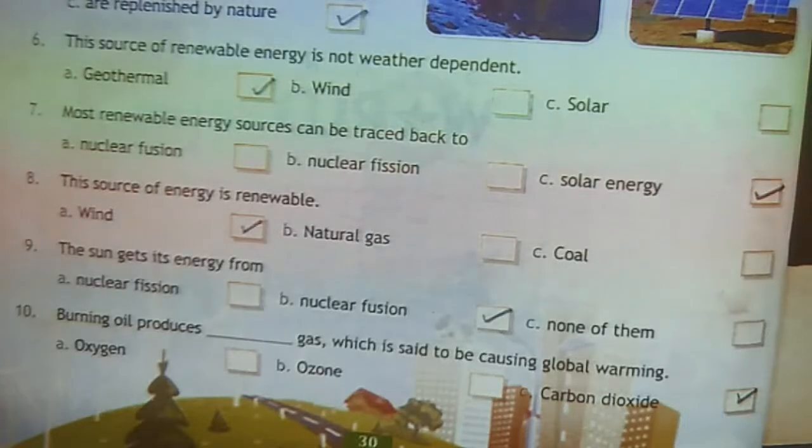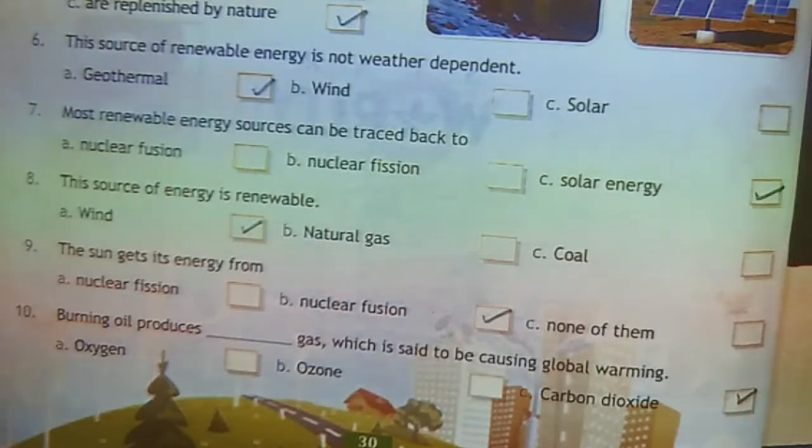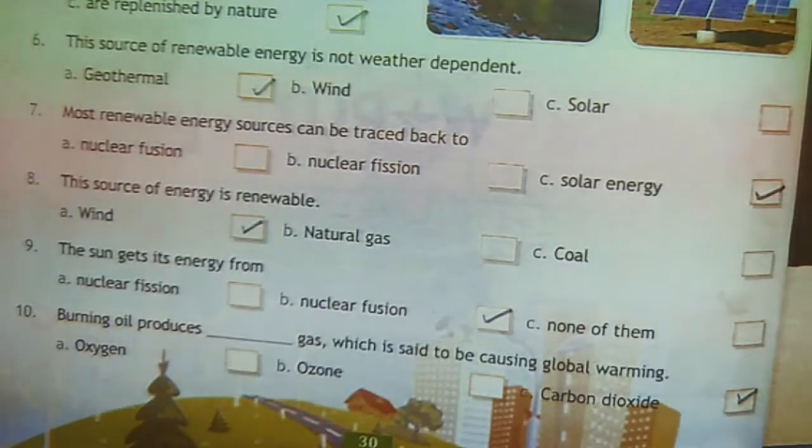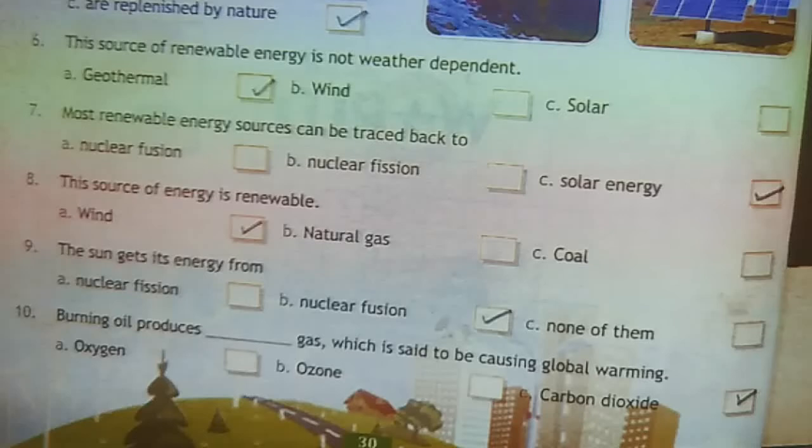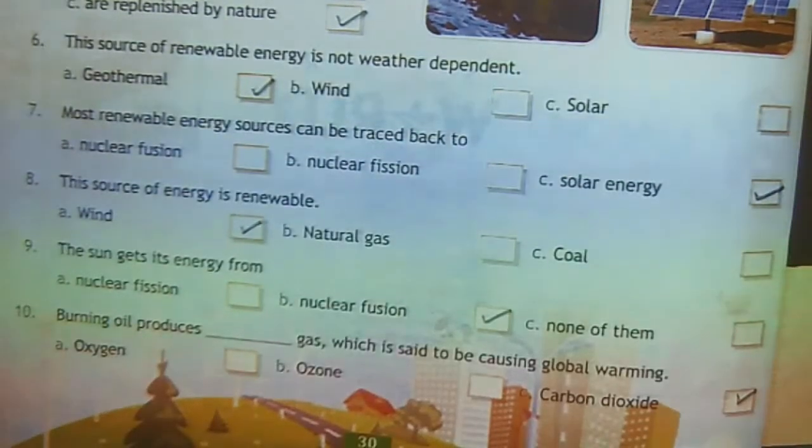Next, question number 6. This source of renewable energy is not weather dependent. Answer is geothermal. 7. Most renewable energy sources can be tracked back to solar energy. 8. This source of energy is renewable. Answer is wind. 9. The sun gets its energy from nuclear fusion. 10. Burning oil produces dash gas which is said to be causing global warming, that is carbon dioxide.